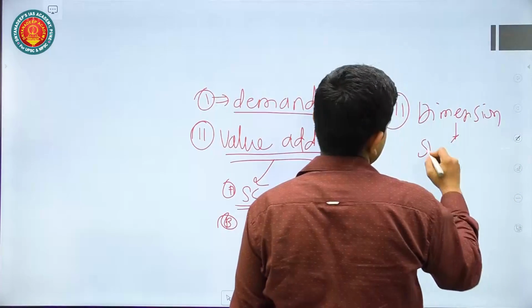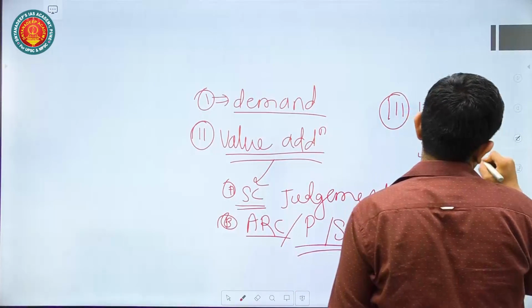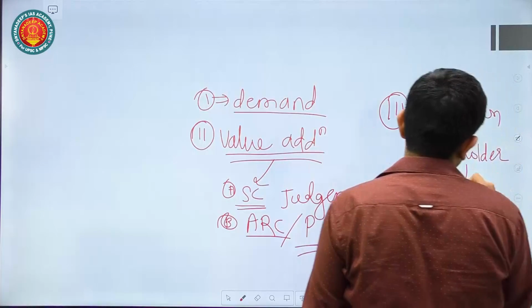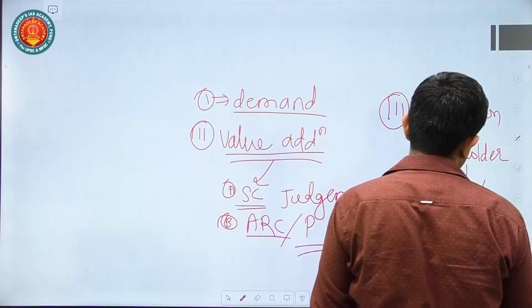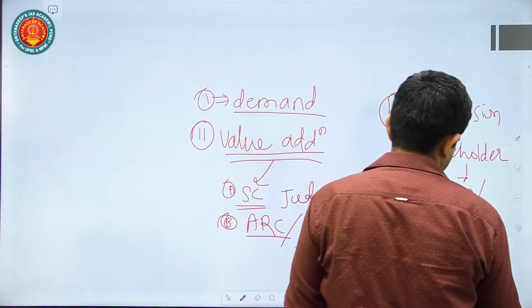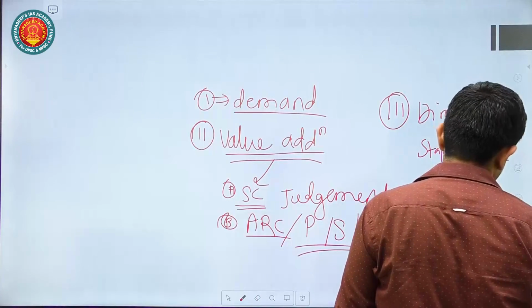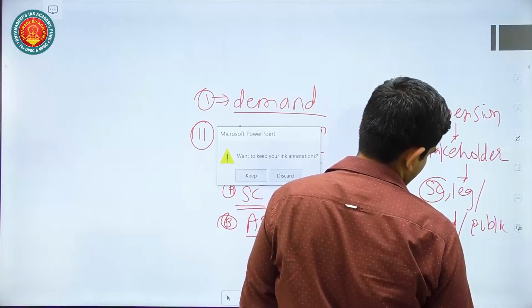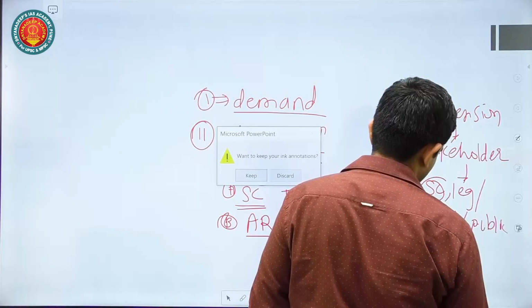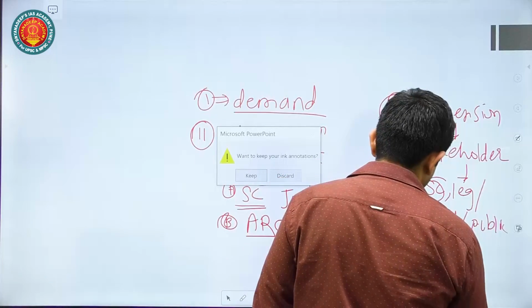That means you should consider all the stakeholders associated with the topic. It means there is the Supreme Court, there is the legislature, there is the media, there is the common public, and there is another stakeholder you can consider, that is your executive.